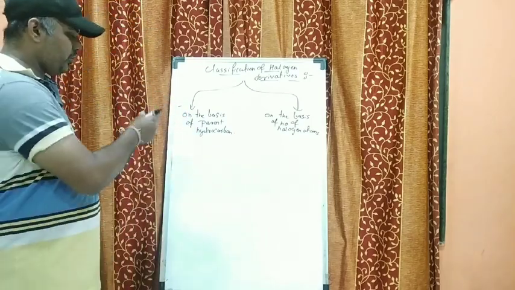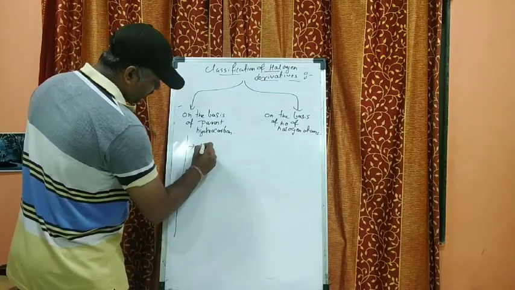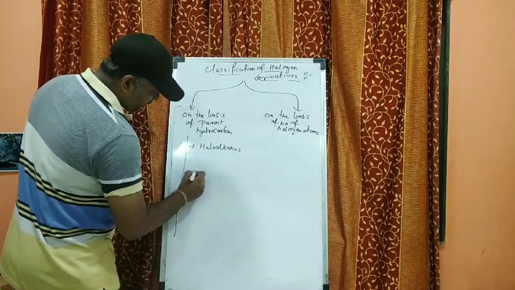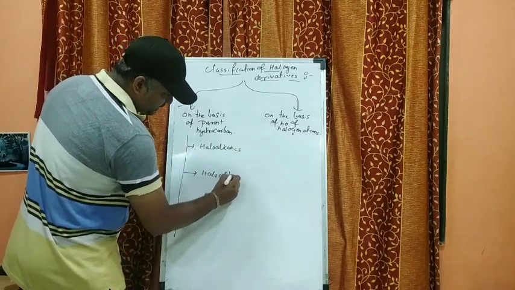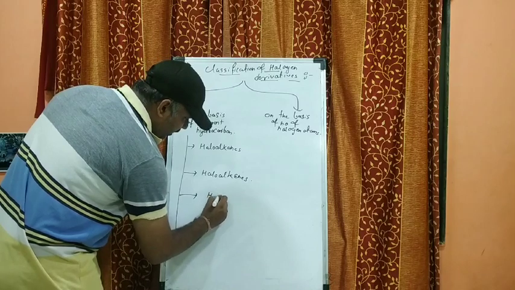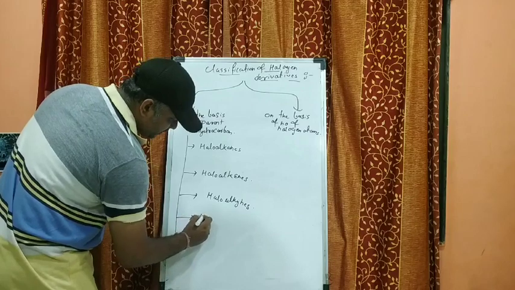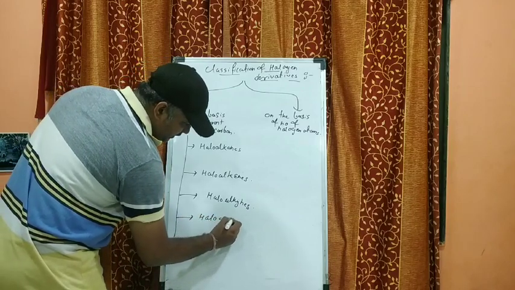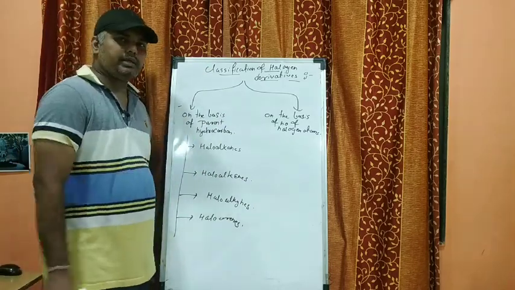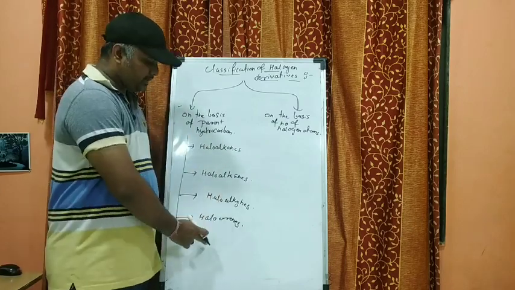So based on that parent hydrocarbon we can further classify them into haloalkanes, then haloalkenes, then haloalkynes and haloarenes, right? So these are the four categories of classification. On the basis of parent hydrocarbon they can be classified as haloalkanes, haloalkenes, haloalkynes and haloarenes.